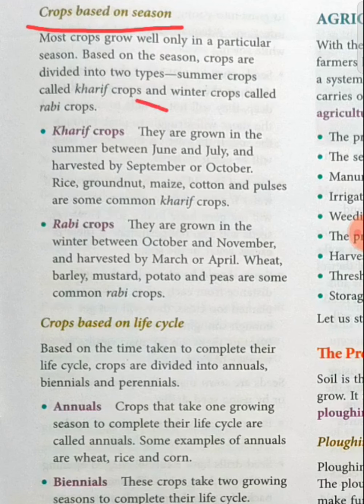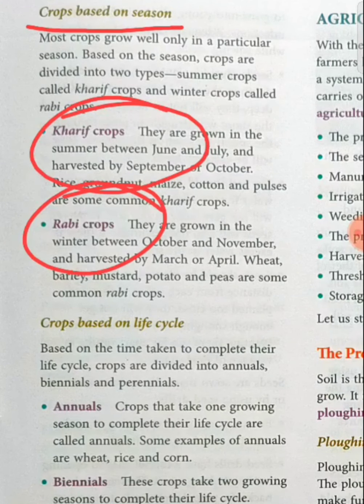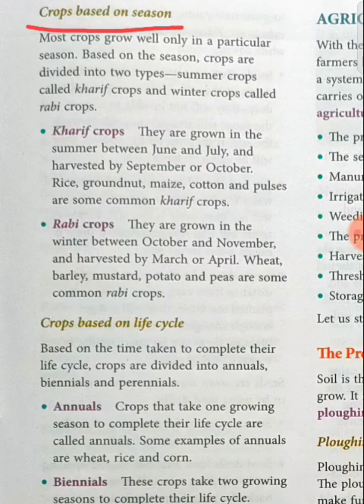The crops which are grown in the summer season are known as kharif crops, and the crops which are grown in the winter season are known as rabi crops. It's that simple.